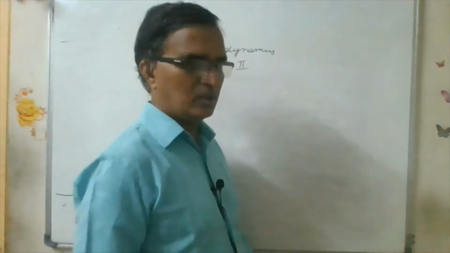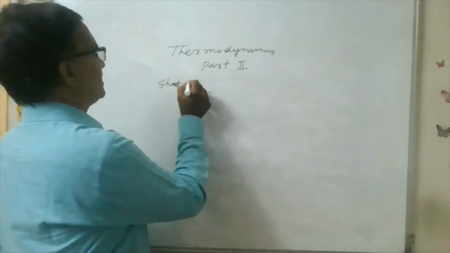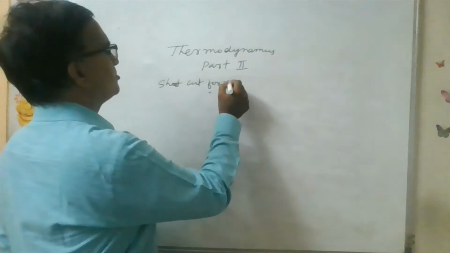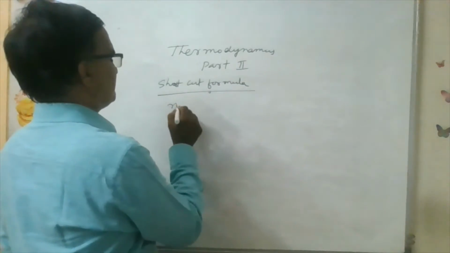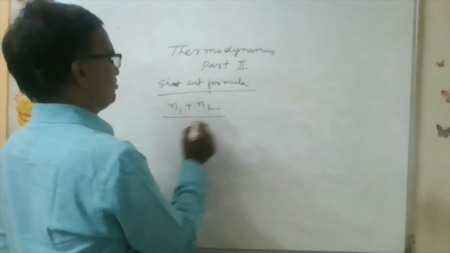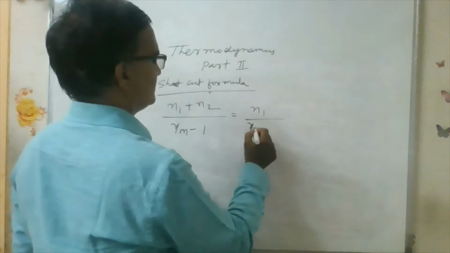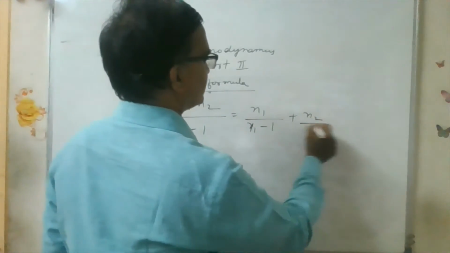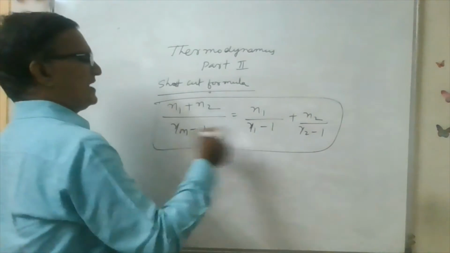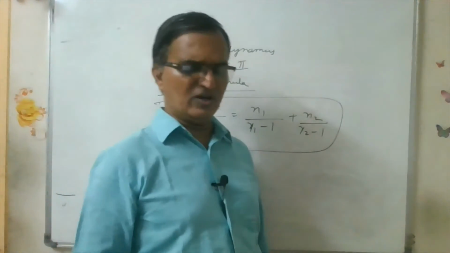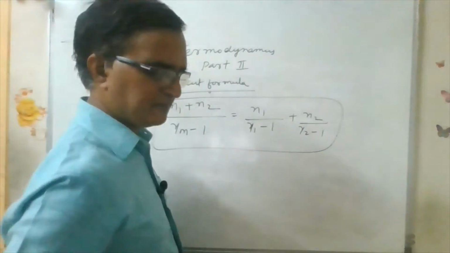Now, gamma of mixture: one shortcut formula is there, to calculate gamma of mixture. Suppose N1 moles of one gas are mixed with N2 moles of another gas. Then (N1 + N2)/(gamma mixture - 1) = N1/(gamma1 - 1) + N2/(gamma2 - 1). This is the equation. Like this, any number of gases you can mix up, then you can find the gamma of the mixture. This is the shortcut formula, most important.